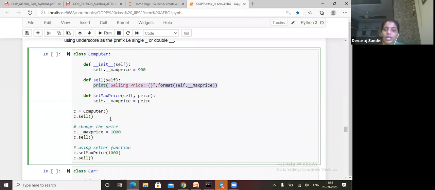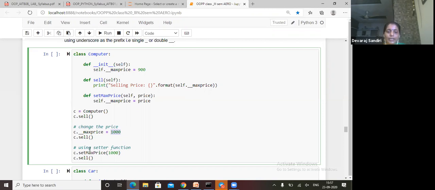For the one object we created, c equals Computer, c dot sell. In sell what is there? It will print the format of self dot max price. It will print 900, but here we set c dot max price equal to 1000, meaning we changed our max price to 1000.